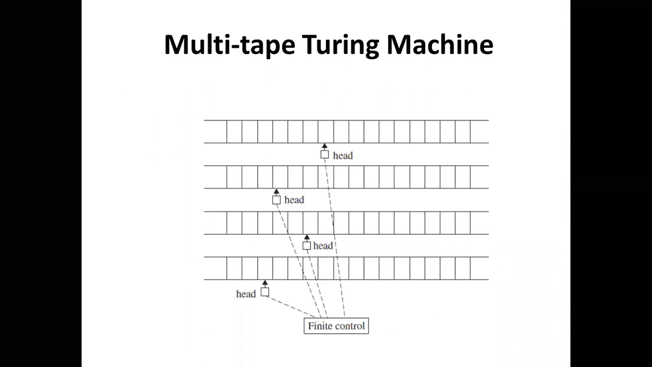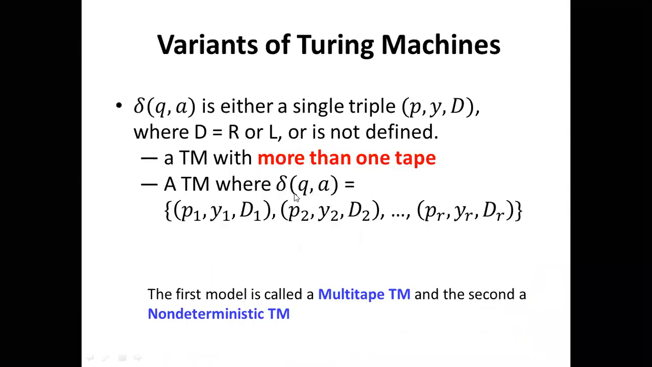That is from a previous slide which I've already discussed. If delta of q comma a, the current state q taking an input symbol a, goes to p1 as the state, it will write the y1 input symbol, and the head will move in the d1 direction. Otherwise, the final control moves to the p2 state, it will write y2 on the tape, and the head will move in the d2 direction. So the move is not unique for a particular state q taking an input symbol a.